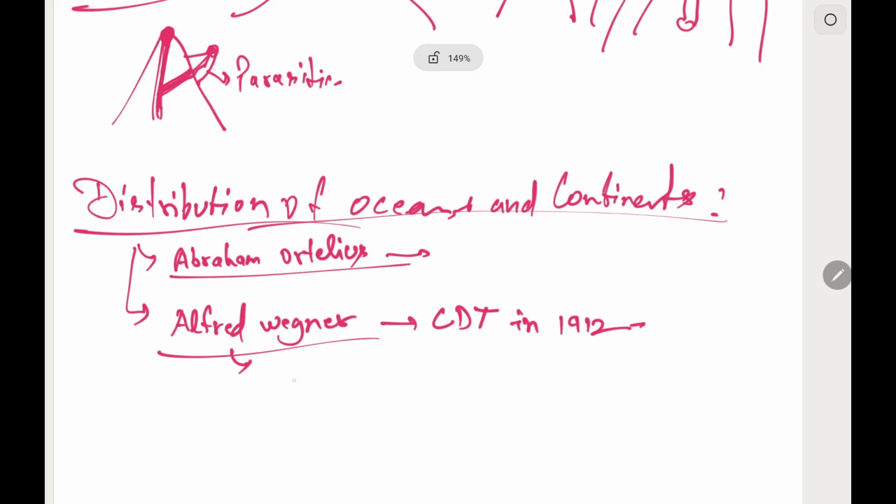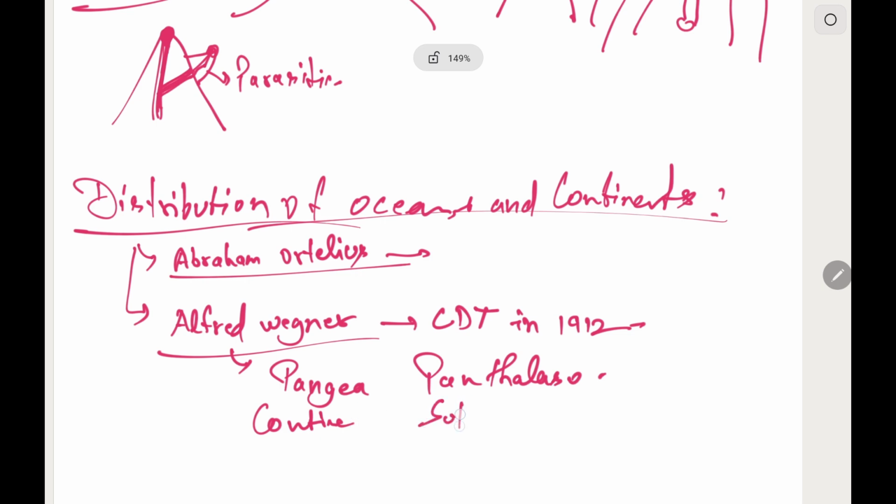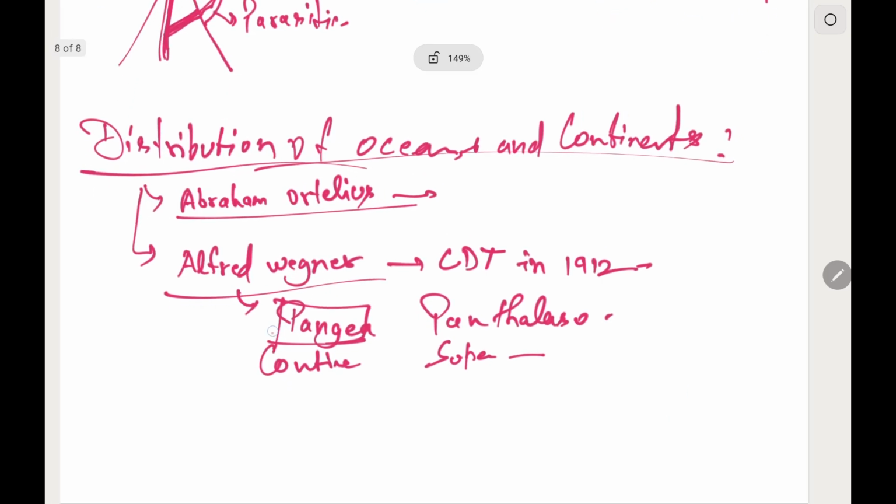He stated that the landmass was earlier in two forms, that is Pangaea and Panthalassa. Pangaea was a supercontinent and Panthalassa was a super ocean. For the breaking of Pangaea into several continents, he stated that the forces behind this are the polar fleeing force and tidal forces.